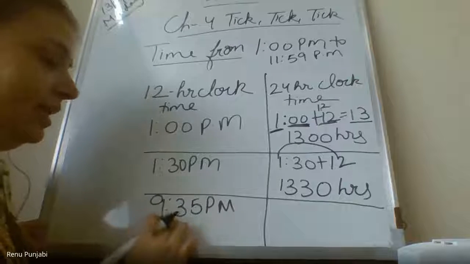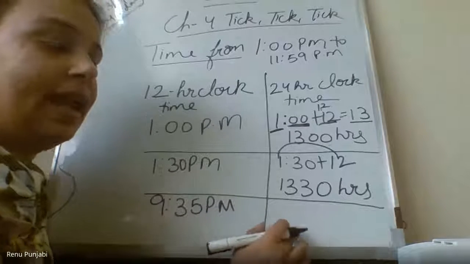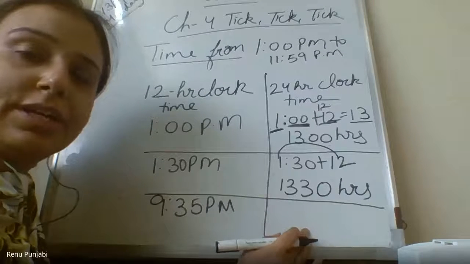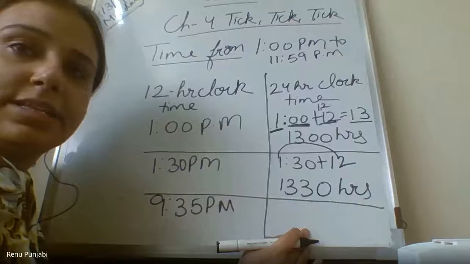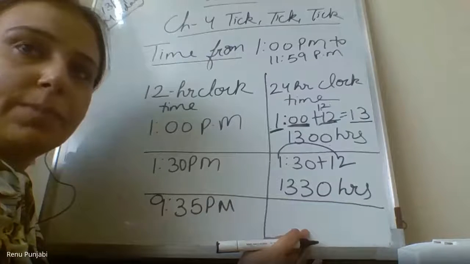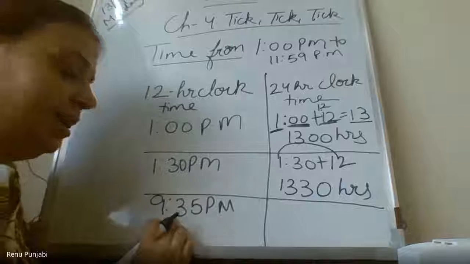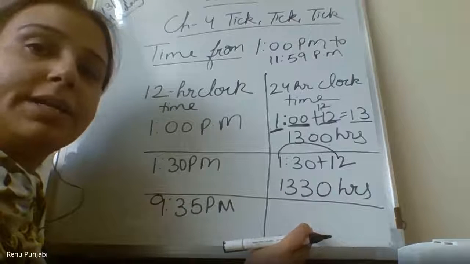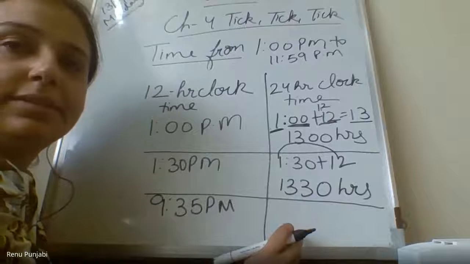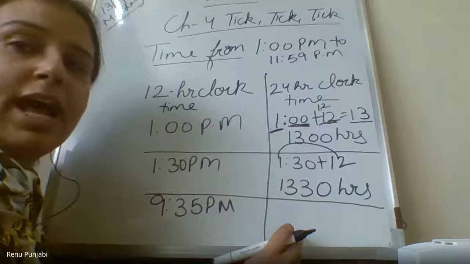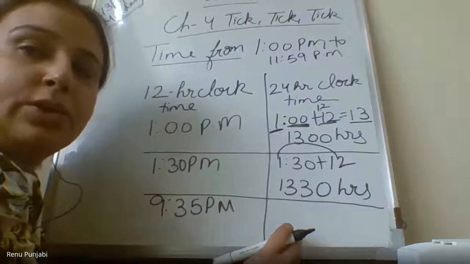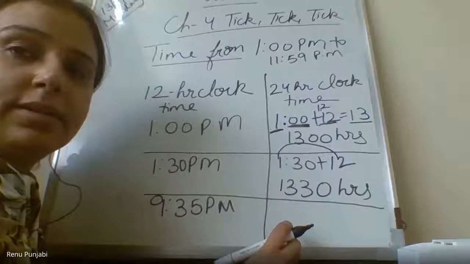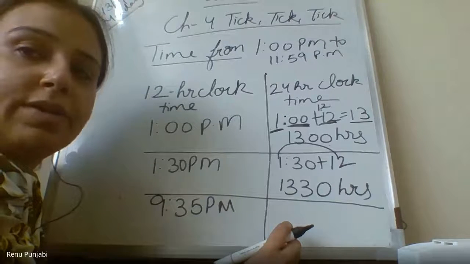So 9:35 p.m. What will I write for 9:35? Please write the answer here in the chat box. When 9:35 p.m. is converted into 24-hour clock time, what time will I write? Trisha, you are right, but don't put the colon. When we are writing in the 24-hour clock, we will not put a colon.